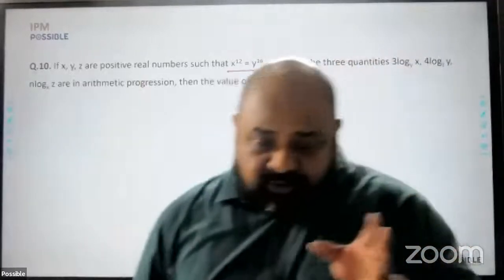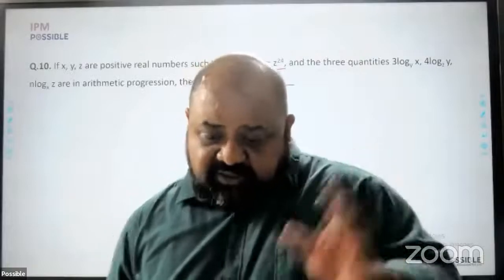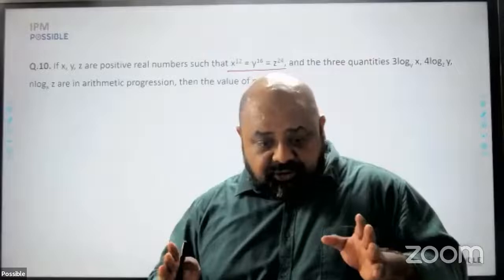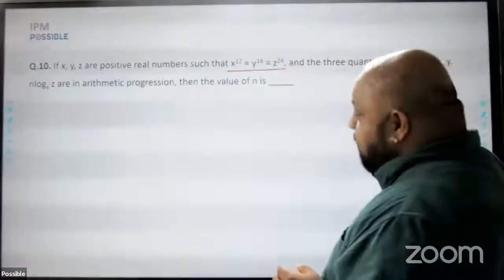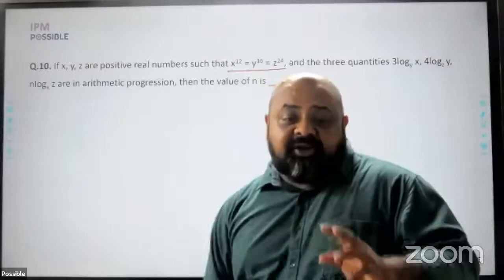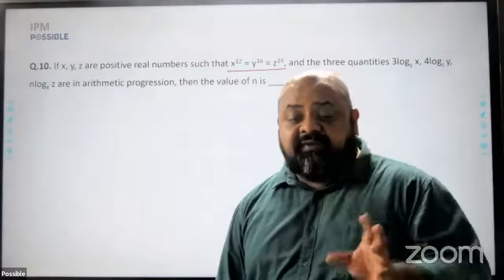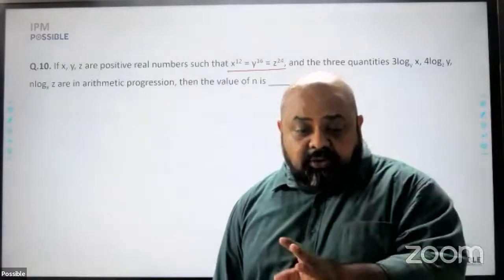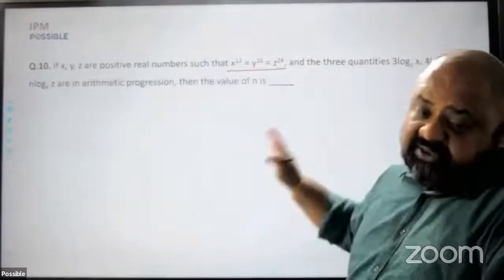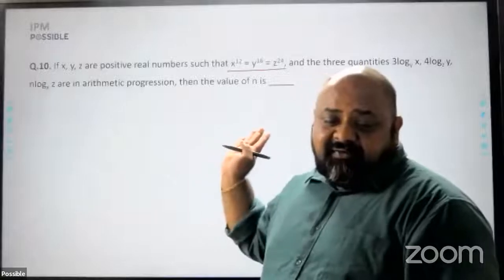The question has 2-3 different aspects to it. First is the relationship between x, y, z. You would have done this in ratios. Then it talks about log values. So you should know how to calculate log values. And third, it talks about arithmetic progression. Syllabus wise, topic wise, all of these topics you would have done till school, right? So basically till 10th. And therefore my round 1 question, I would solve this question because all I have to do is put in values and check for the log values.